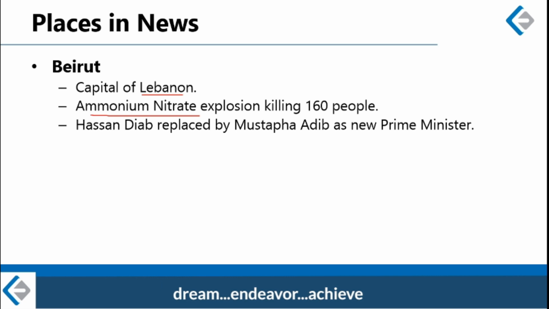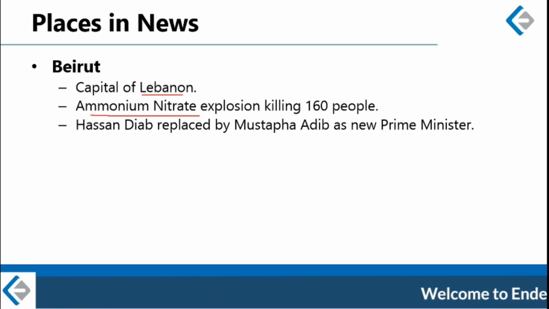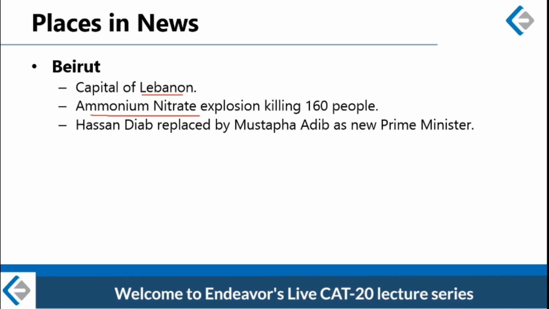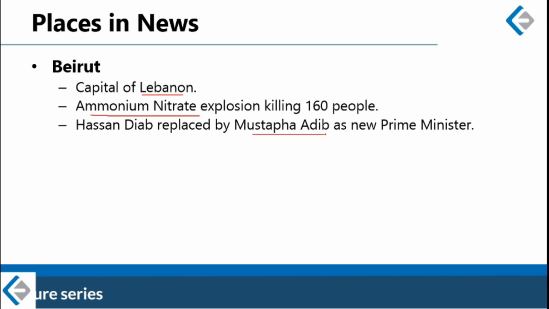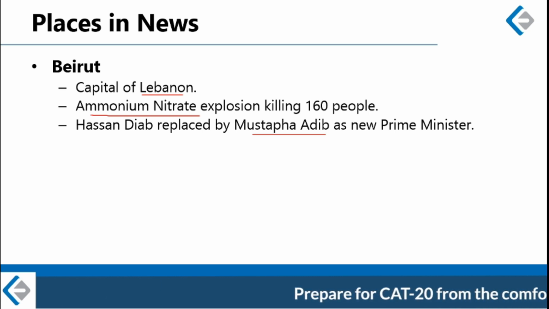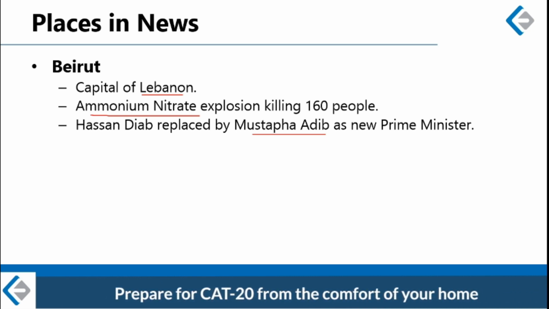There was huge public outrage in the country, and following that public anger, the Prime Minister of Lebanon, Hassan Diab, and his entire cabinet had to resign. So Lebanon has got a new Prime Minister in Mustafa Adib. Mustafa Adib is the former Lebanese ambassador to Germany.